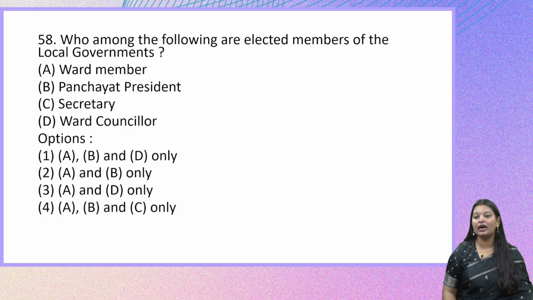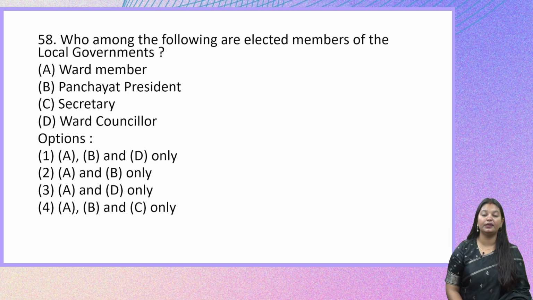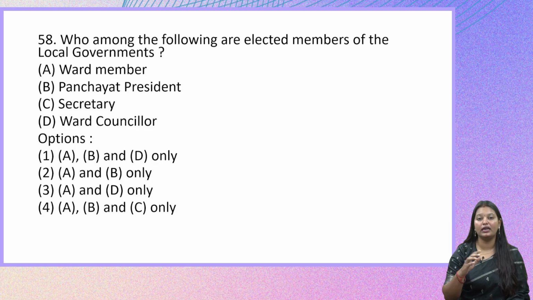Who among the following are elected members of the local government? So among the 4 that we have in front of us, identifying which of them are elected members and which one is not will help us find the correct answer here. Ward member, panchayat president, secretary, ward councillor. If you see here, the secretary is not an elected member of the local government. So the right answer here is A, B and D. The ward member, the panchayat president and the ward councillor are elected in the local governments. Let us move on to the next question.